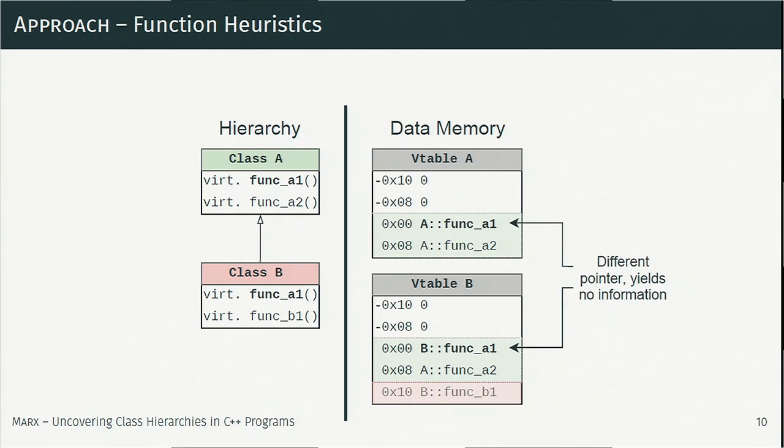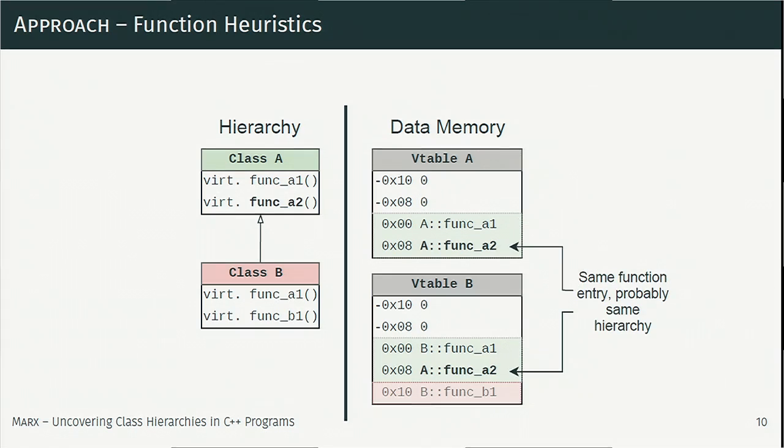If we now compare 2 vtables, or if we compare all vtables we know pairwise, we see that, for example, at offset 0, the analysis sees a wholly different function pointer. So considering that we only got the pointer and no other semantics at this point, we cannot really conclude anything about this situation. Those are different functions, and be it as it is, this doesn't help us in any way. However, if we look at the second entry in the vtable, we see the exact same function pointer at this point.